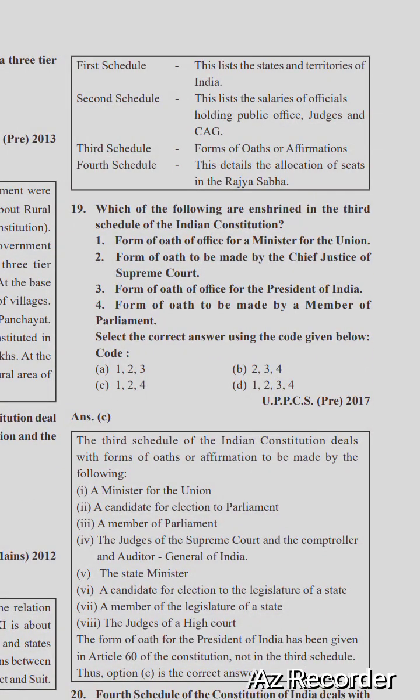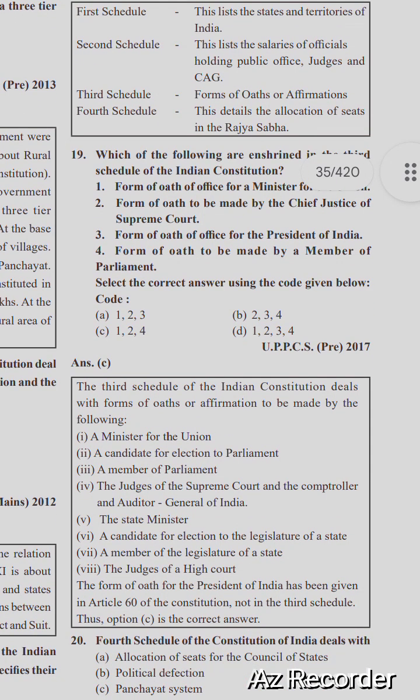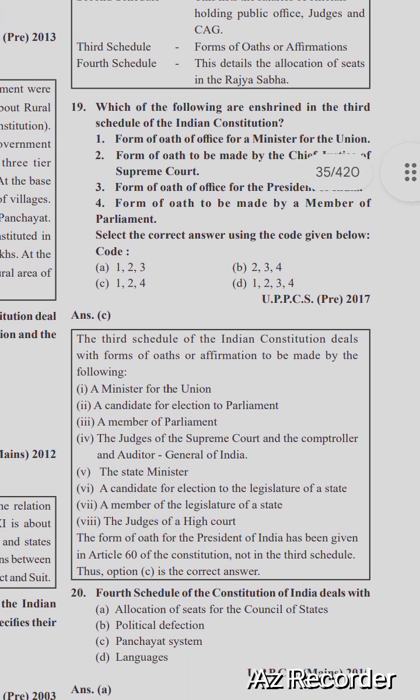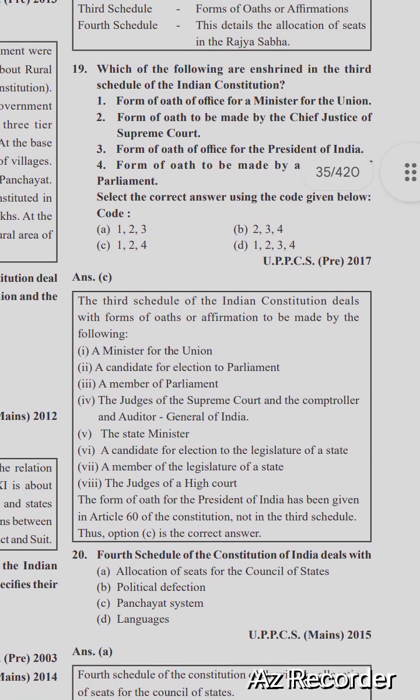The third schedule of the Indian Constitution deals with forms of oath or affirmation to be made by the following: ministers for the Union, candidates for election to Parliament, members of Parliament, the judges of the Supreme Court and the Comptroller and Auditor General of India, state ministers, candidates for elections to the Legislature of a state, members of the Legislature of a state, and the judges of a High Court. The form of oath for the President of India has been given in Article 60 of the Constitution, not in the third schedule. Thus, option C is the correct answer.